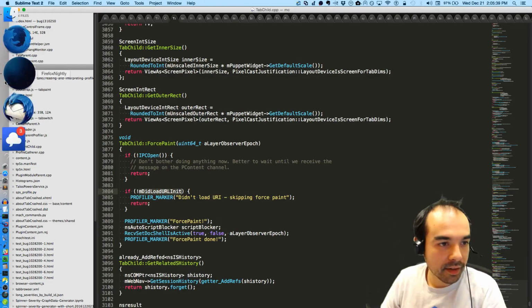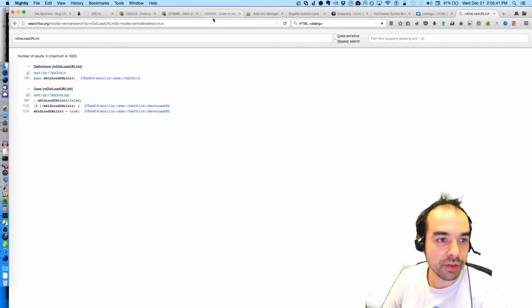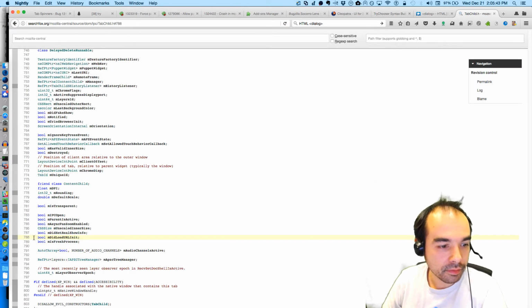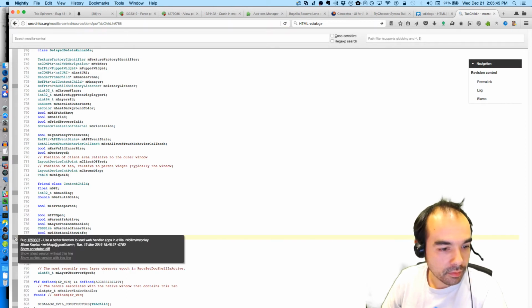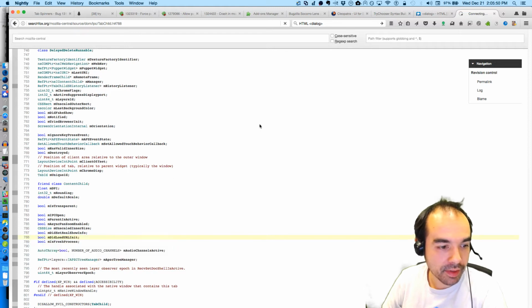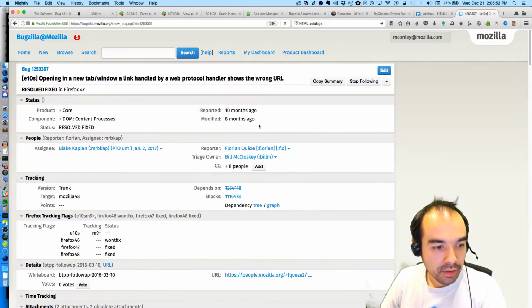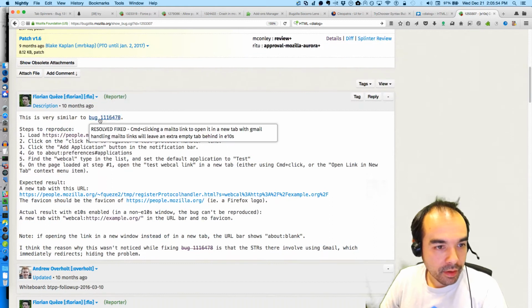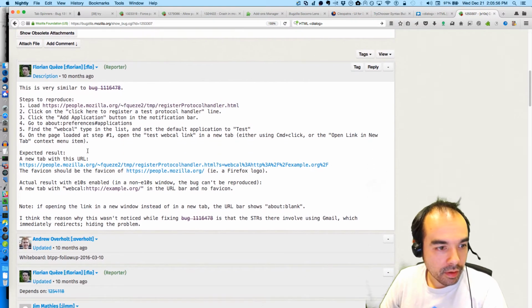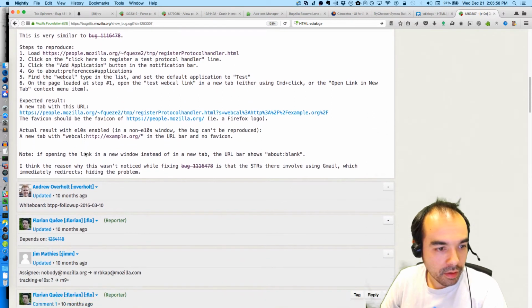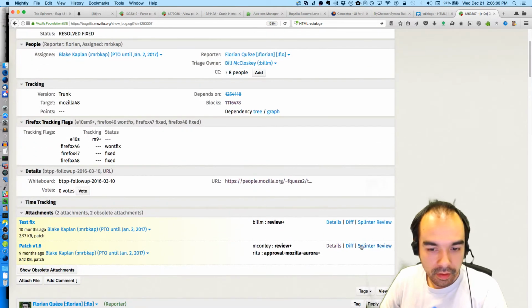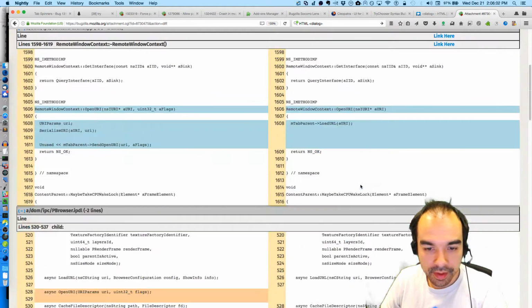Let's see when it was added. It may have been added for B2G stuff. Use a better function to load web handler apps. I reviewed this.